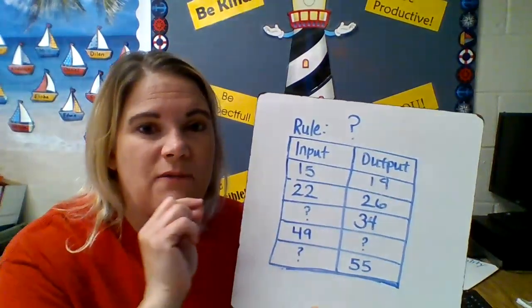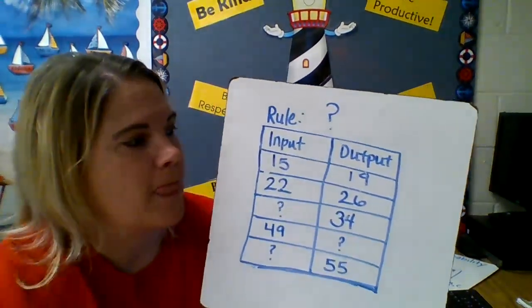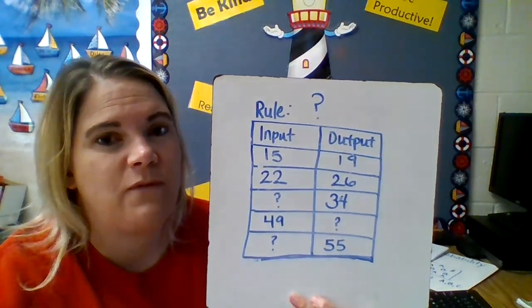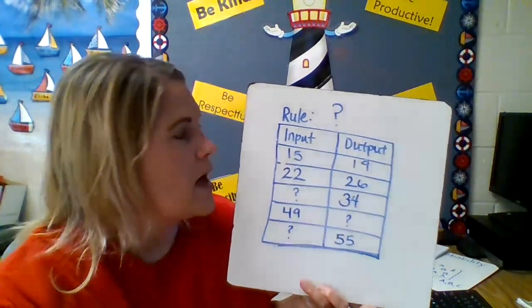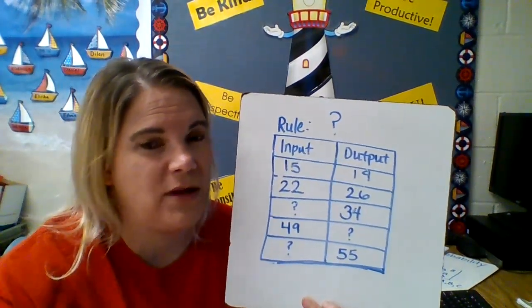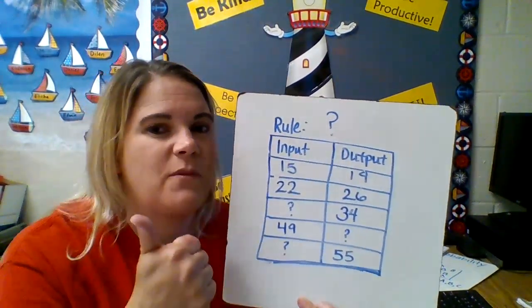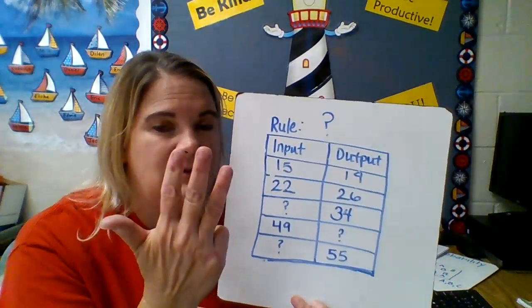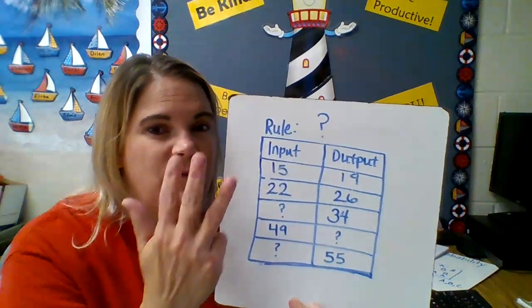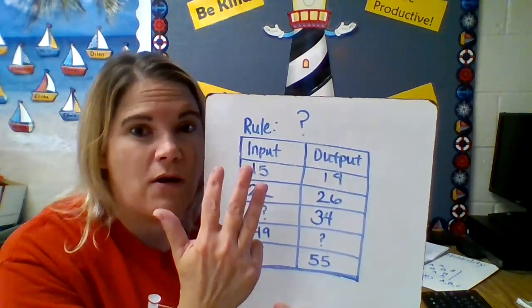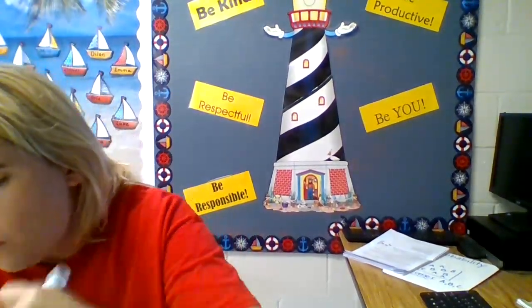So if we put in 15 into the machine, a 19 comes out. Okay? We put a 15 into the machine, and a 19 comes out. So what did the machine do? How do we get from 15 to 19? 15, 16, 17, 18, 19. When we put the 15 in, it came out a 19. So what did the machine do? It added 4. So we think that the rule is plus 4.